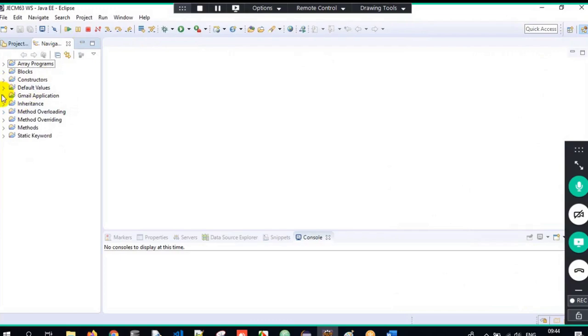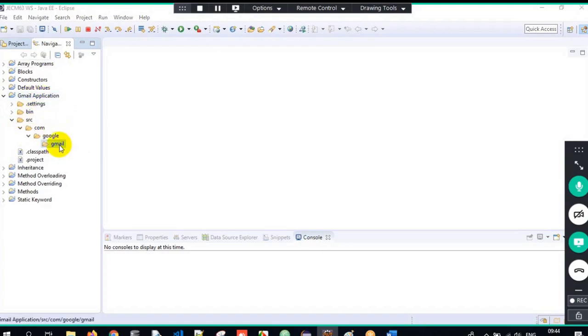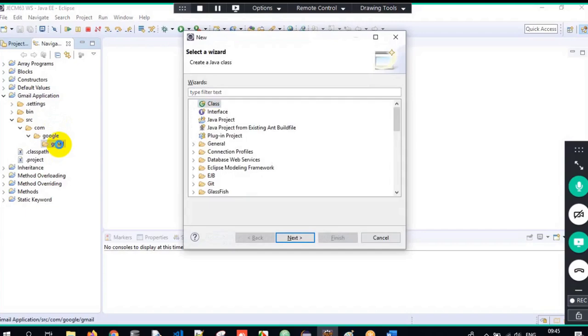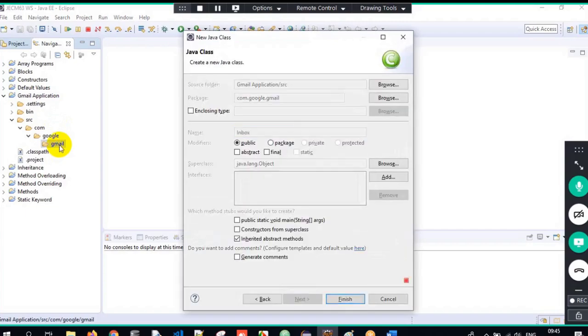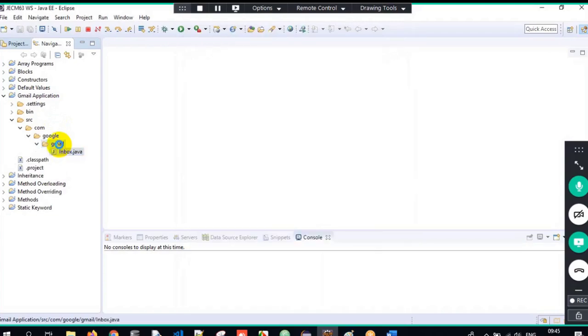See, I create a project. What is the project name? Gmail application. Under src, com, under com, google, under google, gmail. Can you see the stepwise hierarchy? Gmail is a folder present in Google. Google is a folder present in com. Com is a folder present in src. Src is present in Gmail application. Under gmail, I will create a class. Class name is inbox. See, inbox.java file will get created.